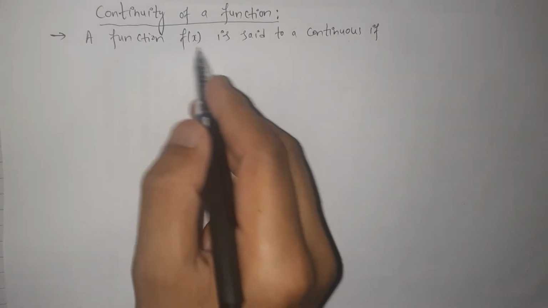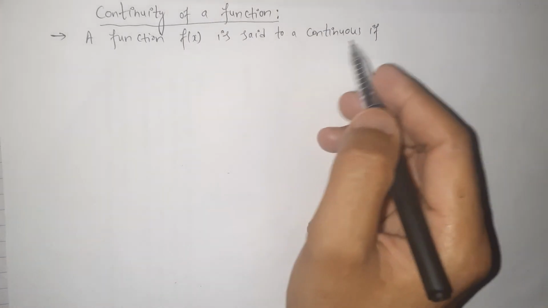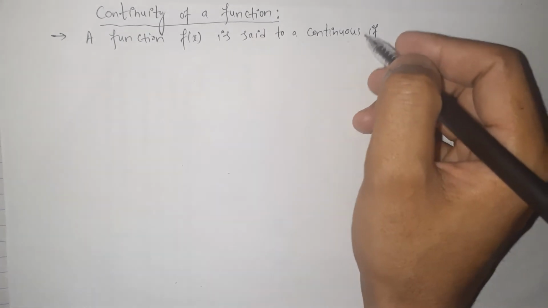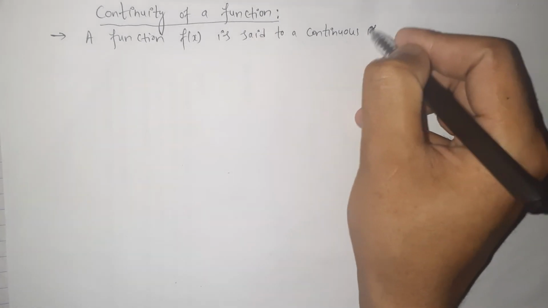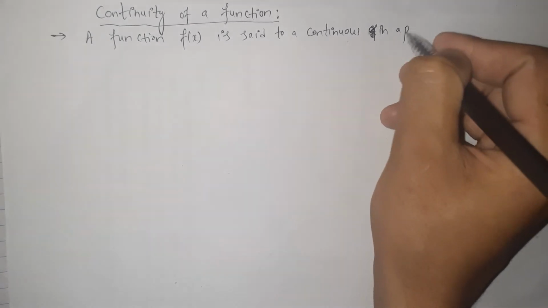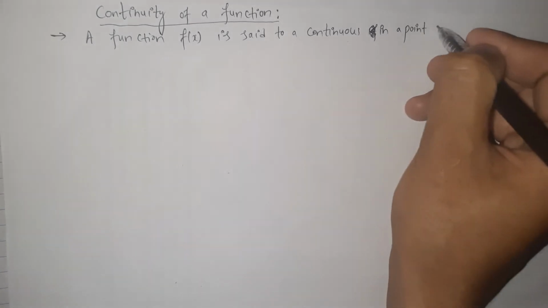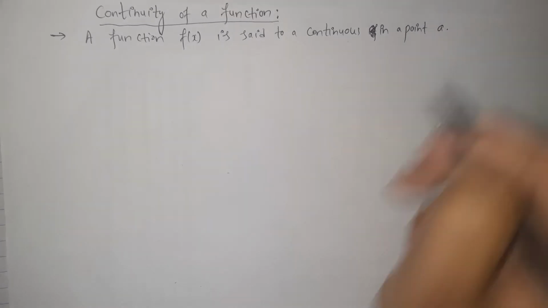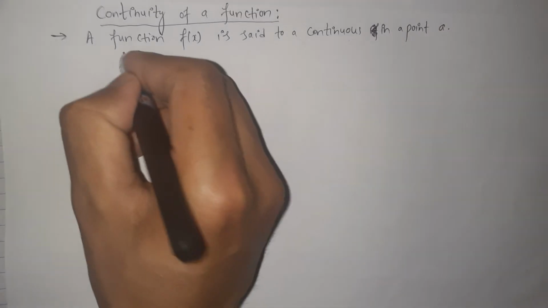Here the function is said to be continuous not at every point, but at a specified point. Let's suppose the point is a.